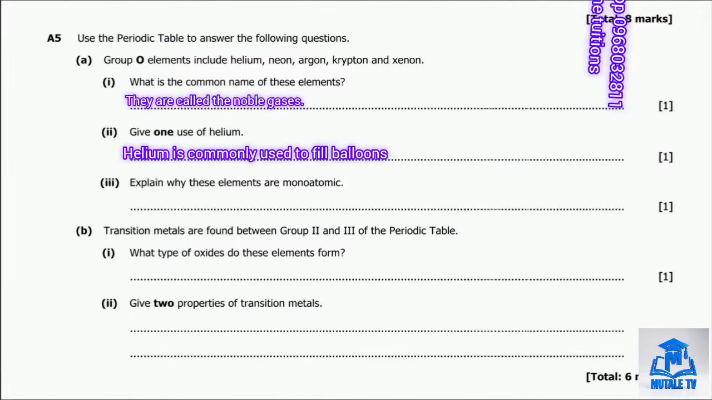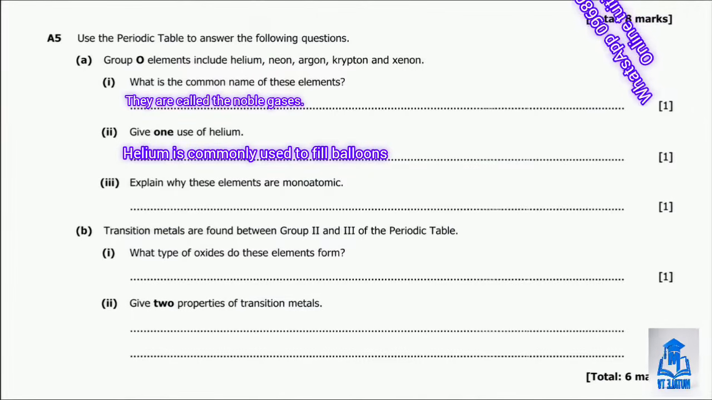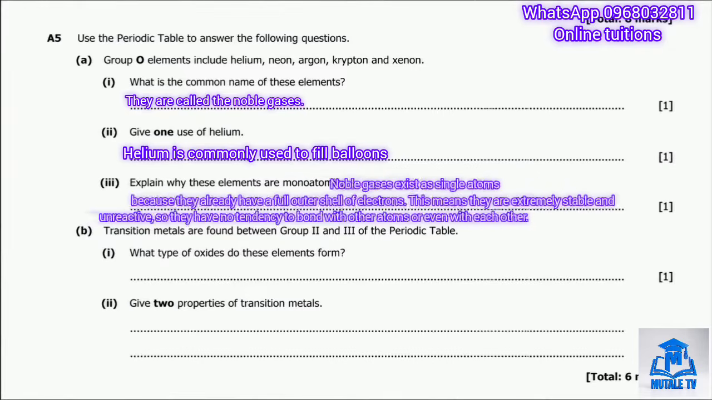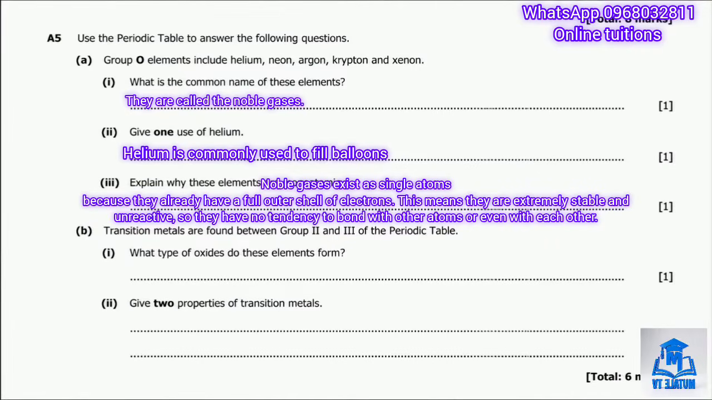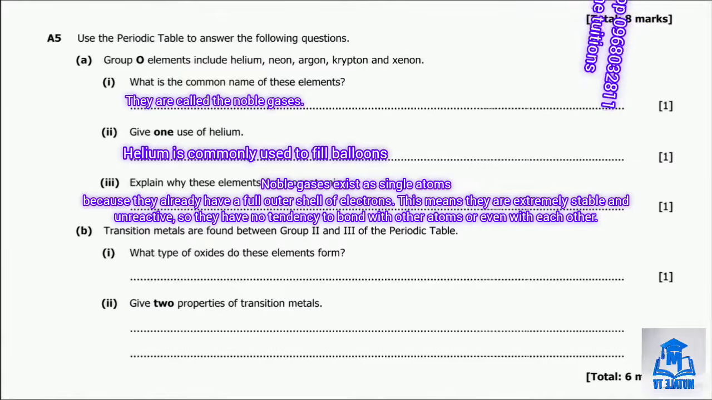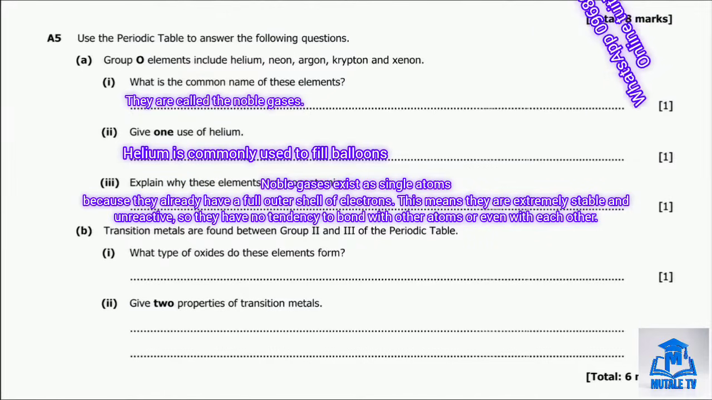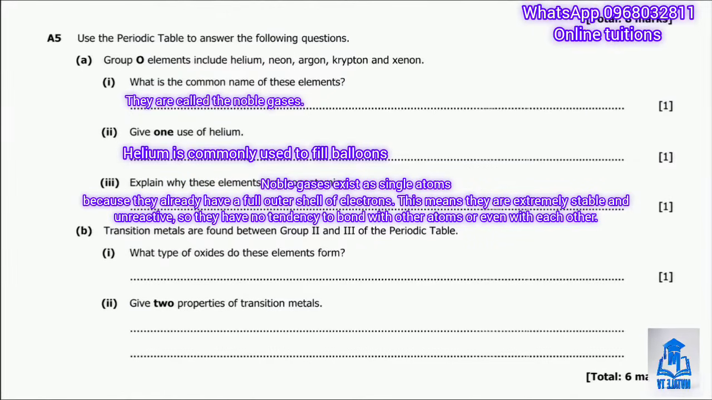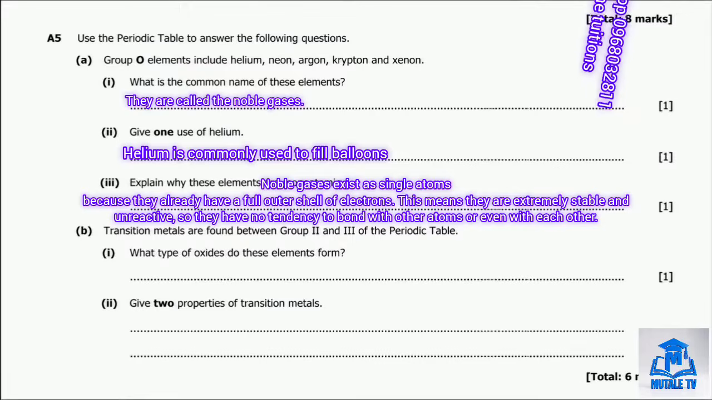Moving on to question A3, which asks us to explain why these elements are monoatomic. Noble gases exist as single atoms because they already have a full outer shell of electrons. This means they are extremely stable and unreactive. So they have no tendency to bond with other atoms or even with each other. Alright, so that's the answer there.